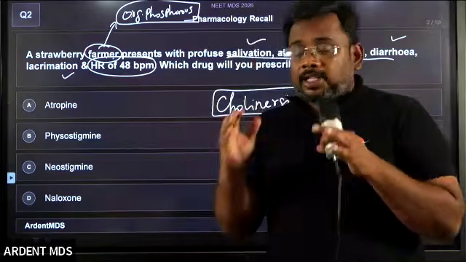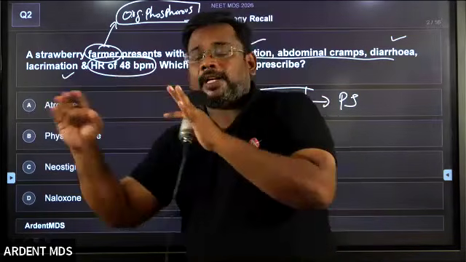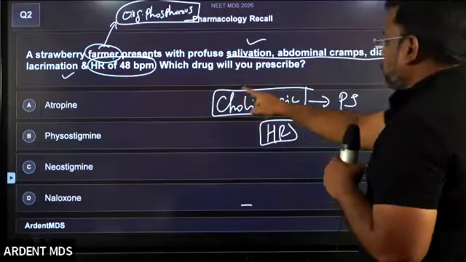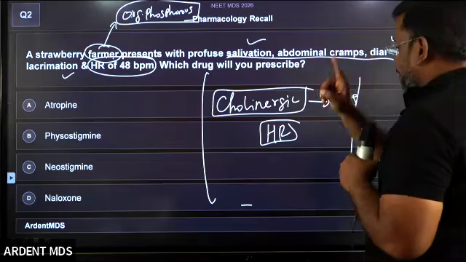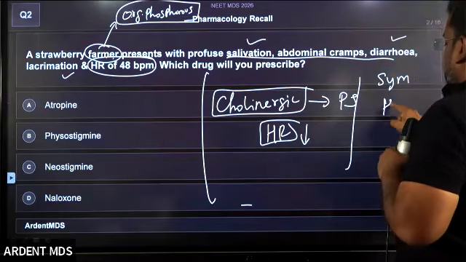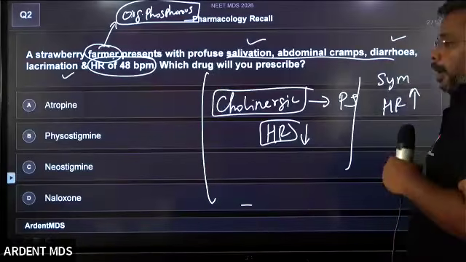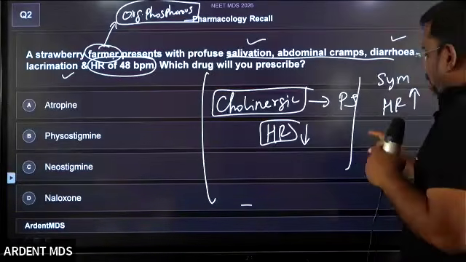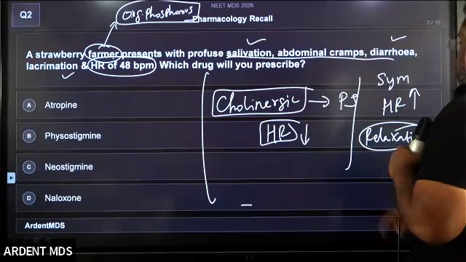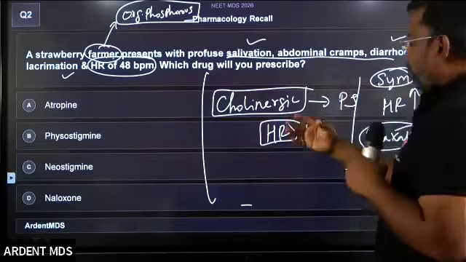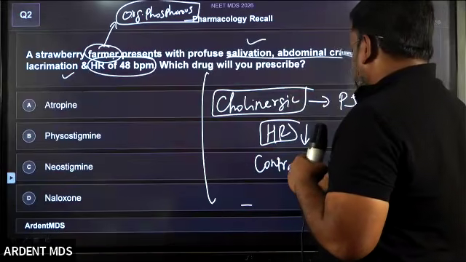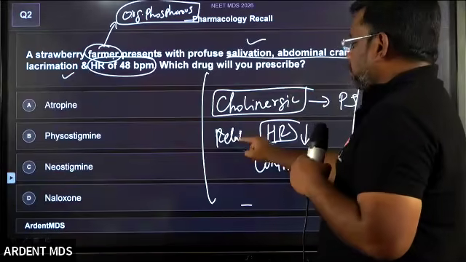Okay, this is about the parasympathetic. Whenever I'm talking about sympathetic, it is exactly the opposite. But what is the sympathetic? Cholinergics are parasympathetic, which decrease the heart rate. What about sympathetic? Sympathetic increases the heart rate, it contracts the heart. In all the other organs, it produces relaxation. Coming to the parasympathetic, in all the other organs, it produces contraction. Only in the heart, it causes relaxation. That is why heart rate is reduced.